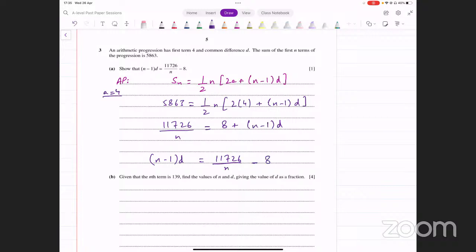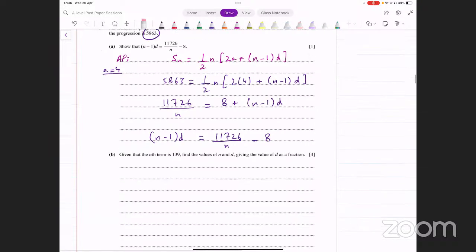Okay. Now in the next part it says, given that the nth term is 139. Okay, so जिन terms का sum निकाल रहे हैं उनमें जो last term है वो क्या है? 139 है. We need to find the values of n and d given the value of d as a fraction. All right, so how do we think about this? Nth term बता दिया उसने.